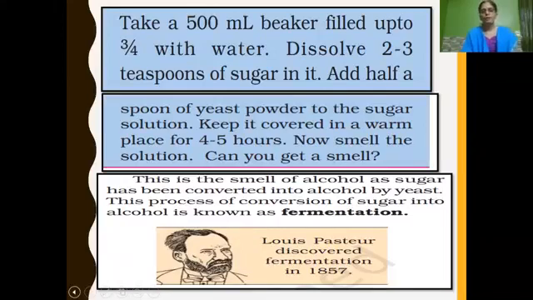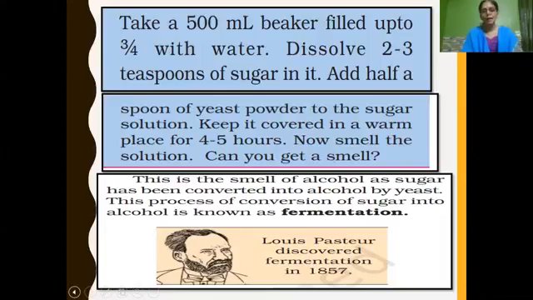This you can also do by yourself. You can take a 500 milliliter beaker, three-fourths filled with water, and dissolve 2 to 3 teaspoons of sugar in it. We can add sugar, otherwise fermentation is done by the natural sugar present in grains like wheat and barley, as well as crushed fruit juices. Now how can you test how alcohol is made by fermentation? For that you take a 500 ml beaker, three-fourths filled with water, and add 2 to 3 spoons of sugar in it.